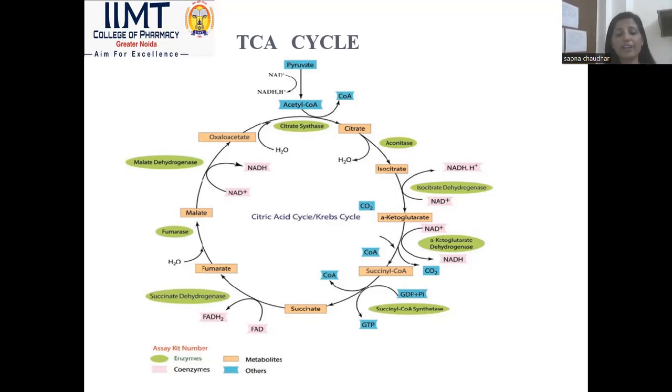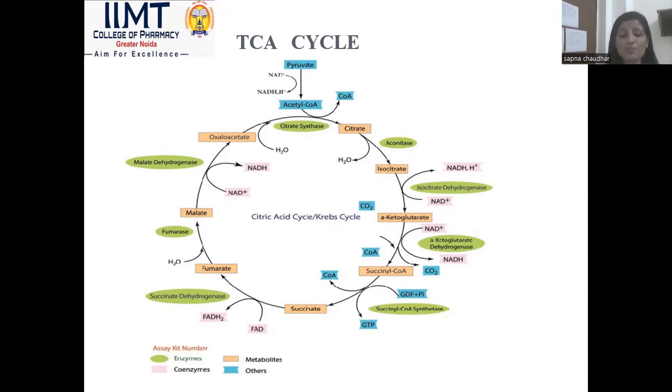two molecules of FADH2 are formed with the help of the enzyme succinate dehydrogenase. Fumarate is converted into malate with the help of the enzyme fumarase. One water molecule is also added during this reaction, and after conversion of malate to oxaloacetate, one NADH is also formed with the help of the enzyme malate dehydrogenase. And the last stage of the TCA cycle is oxaloacetate being converted again into citrate with the help of one water molecule, and the enzyme that catalyzes this reaction is citrate synthetase.